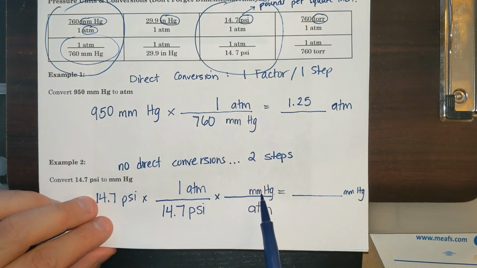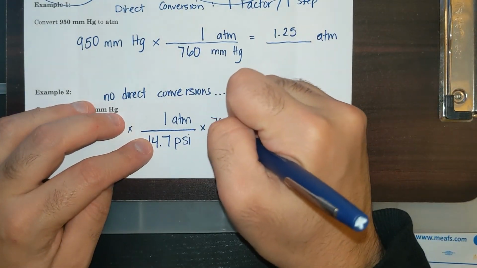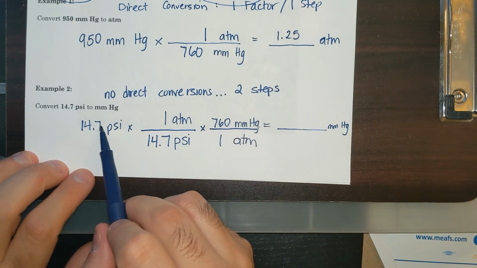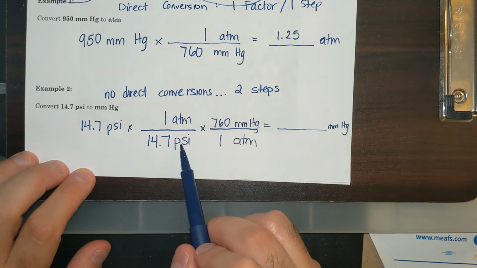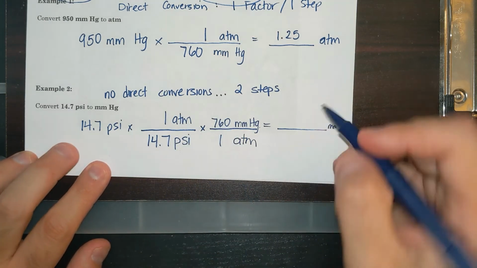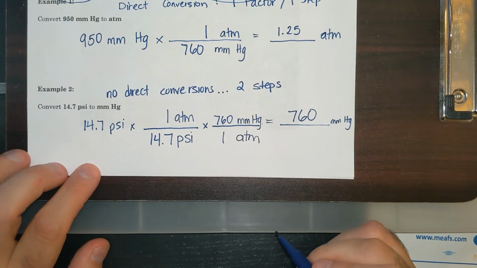Well, I have millimeters of mercury on top and atmospheres on the bottom. So that's this top one. 760 millimeters of mercury, 1 atmosphere. So if I do this math, I'll do 14.7 times 1 divided by 14.7, which you don't need a calculator to do that. That's 1. And then I'll have 1 times 760 divided by 1. I should get 760 millimeters of mercury.